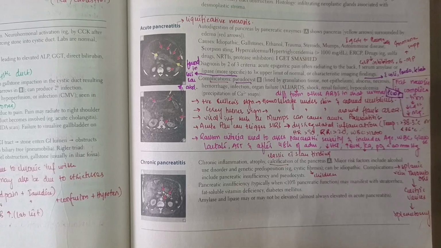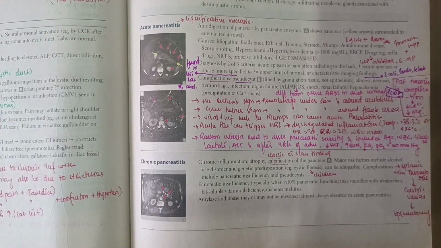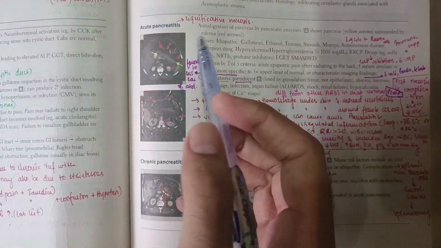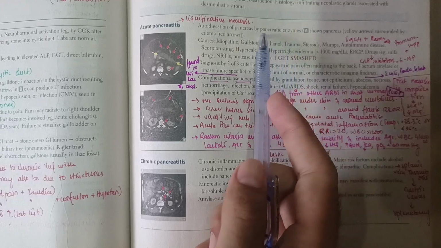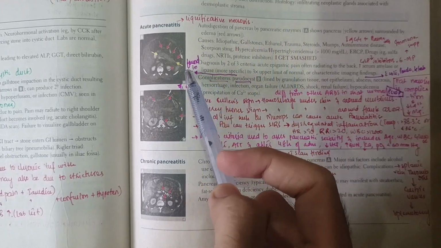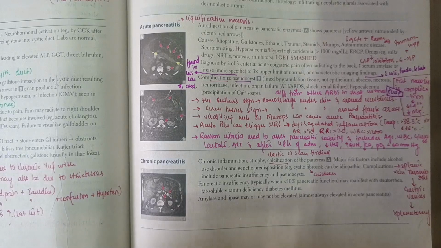Pancreatitis, as the name suggests, is the inflammation of the pancreas, and acute pancreatitis means that the inflammation has developed recently and it is more rapid in onset. So what happens basically in acute pancreatitis is there is autodigestion of the pancreas due to pancreatic enzymes. As shown here with the yellow arrows, there will be acute inflammation and there will be edema.